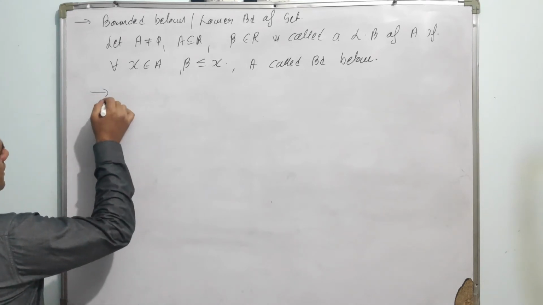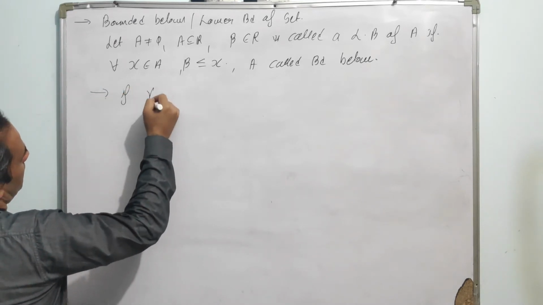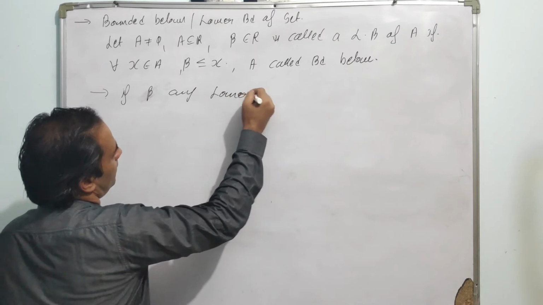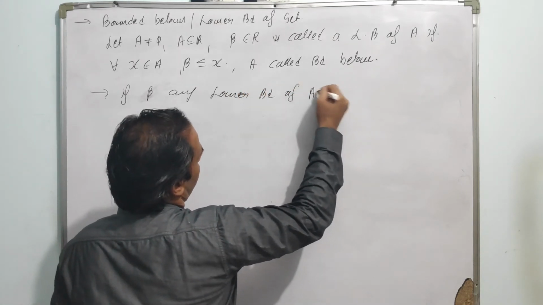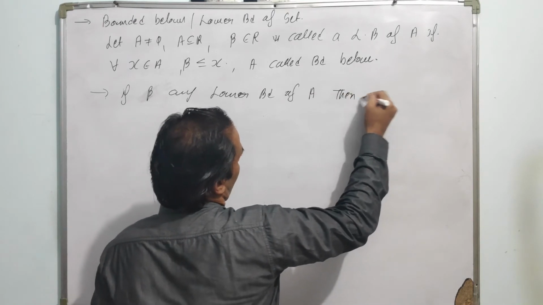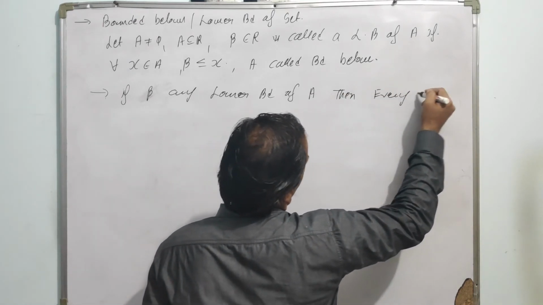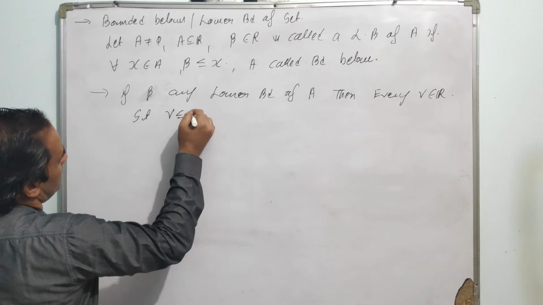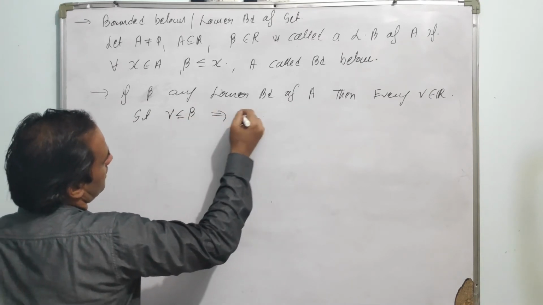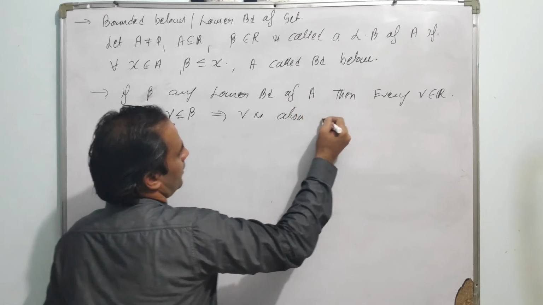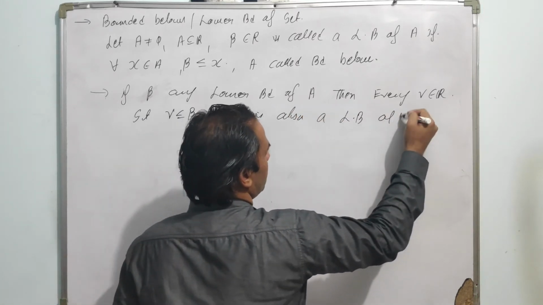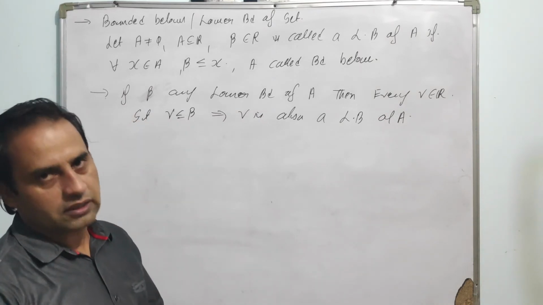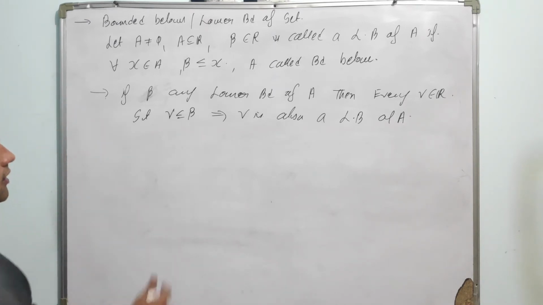And similarly, we can say that if gamma or beta is any lower bound of A, then every gamma belonging to the real line such that gamma is less than or equal to beta implies gamma is also a lower bound of A. That is, if a set is bounded below, then the set of all lower bounds is always an uncountable set.